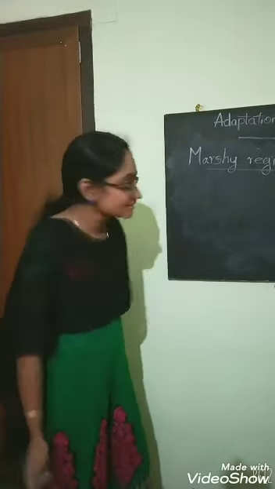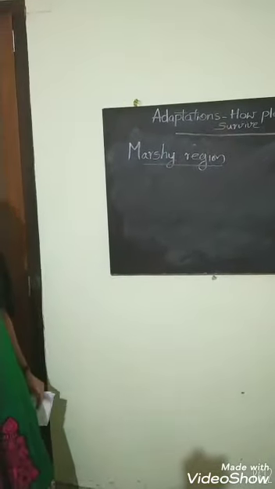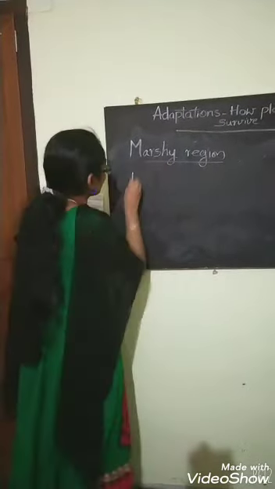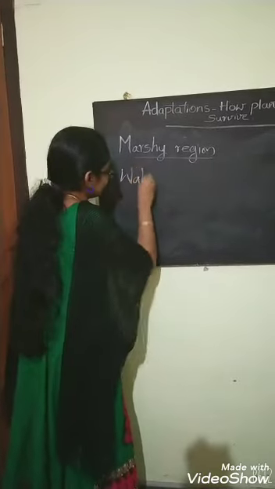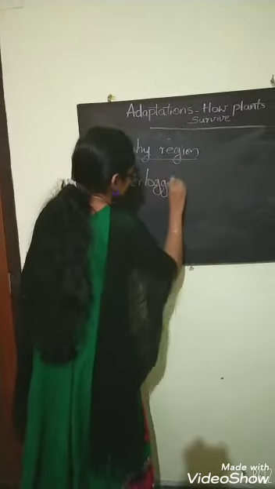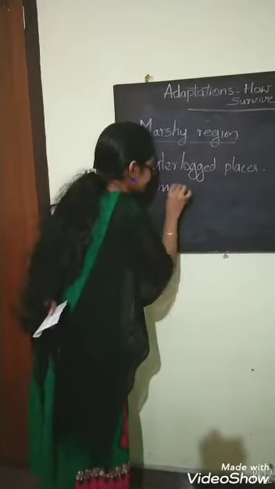The next region is the marshy region. Are you familiar with this marshy region? I think no. This marshy region is waterlogged places. That means this place has mud.